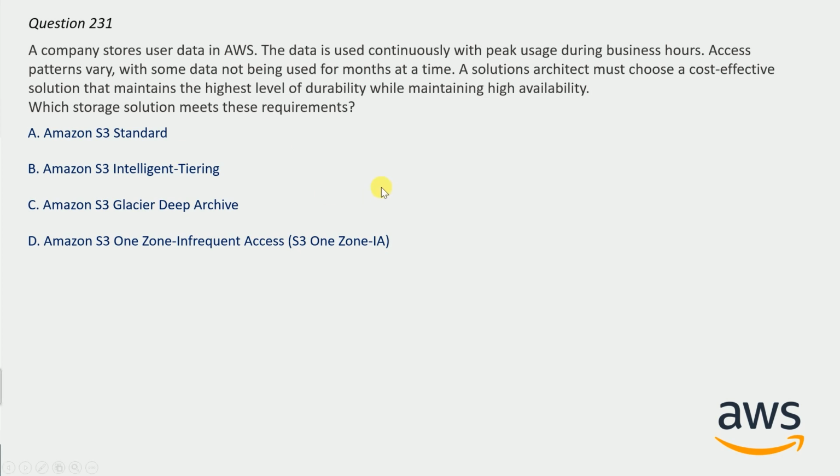And the correct answer here is option B, Amazon S3 Intelligent-Tiering. Because Intelligent-Tiering moves data between storage classes based on its current degree of usage. So option B here is absolutely correct.